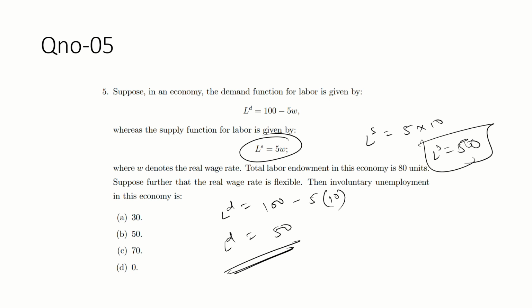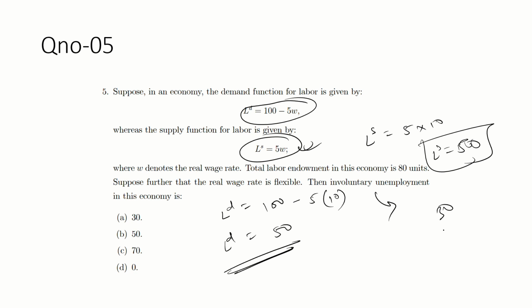So there is no involuntary unemployment, because the wage rate is flexible. Why? Because labor demand is equal to labor supply. Whatever is demanded by the labor demand curve is equal to the labor supply curve. So there is no involuntary unemployment. But yes, there might be voluntary unemployment. If someone asks you what the voluntary unemployment is, then what is it?